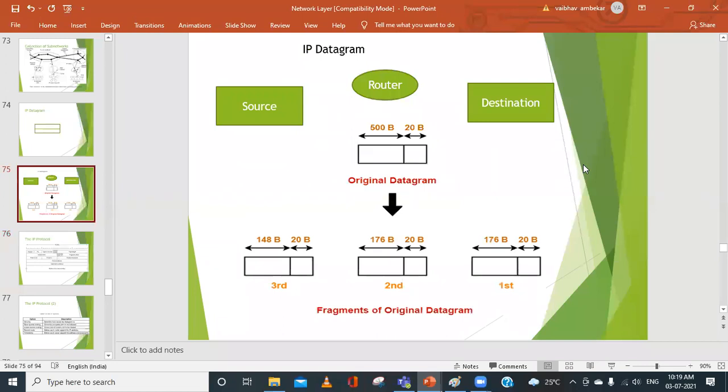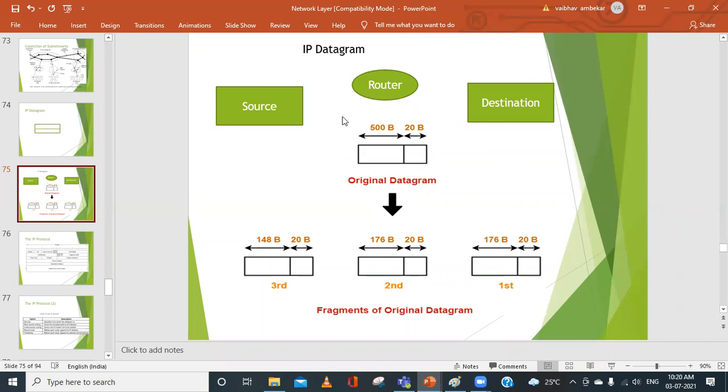Suppose you want to send information, and every source and destination will have some limit size, that is, their capacity. For example, every student has a capacity of understanding. You can attend 4 classes in a day, another student may attend 5 classes, another student may attend 2 classes per day. That is their capacity level. Similarly, every source and destination machine will have some capacity, in terms of maximum transmission unit or maximum receiving unit, how much they can receive.